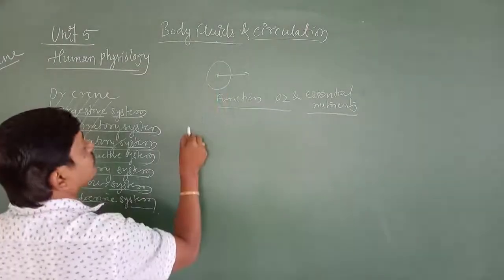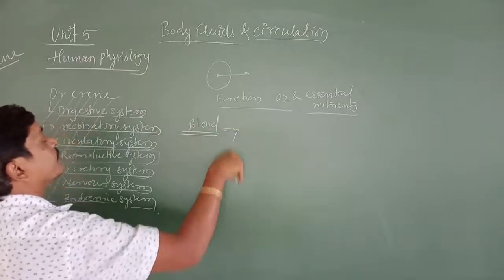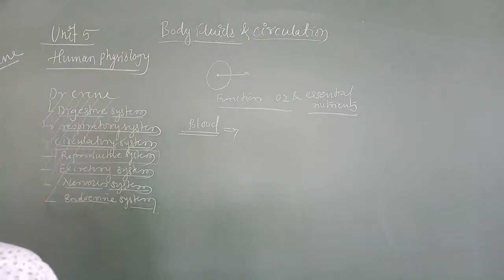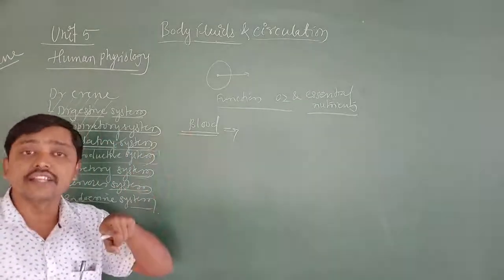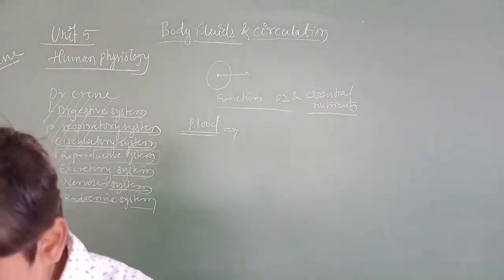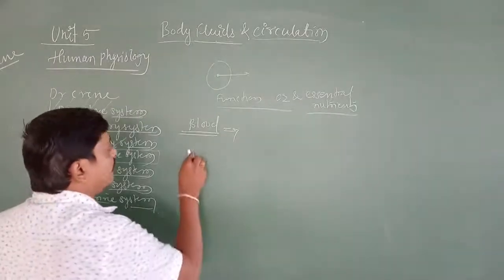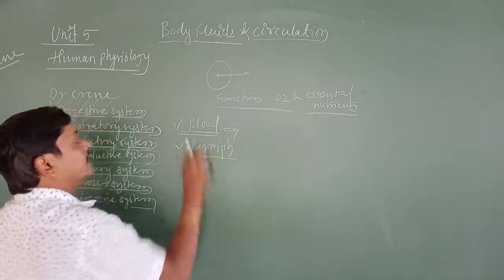Blood is one of the most commonly used fluids in higher organisms, including humans, for their purpose. Another body fluid that comes is lymph. So we are going to discuss these two.